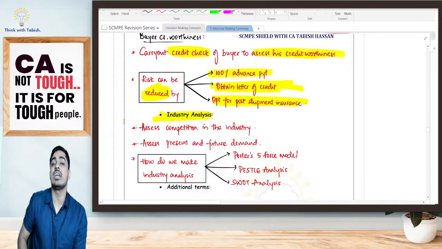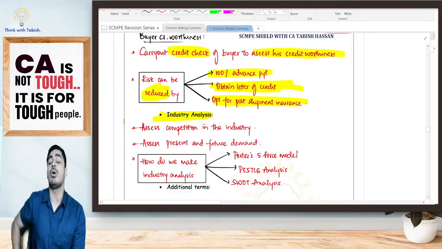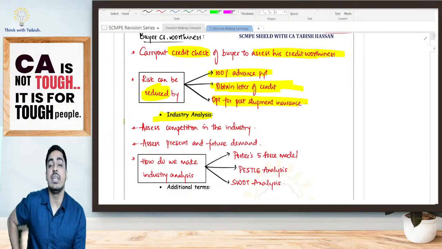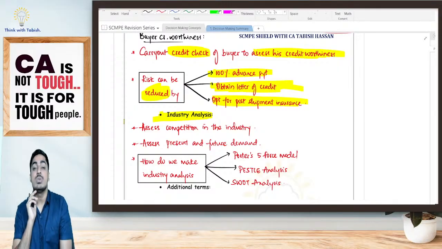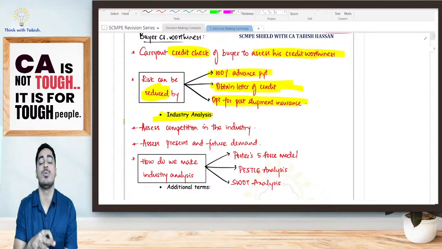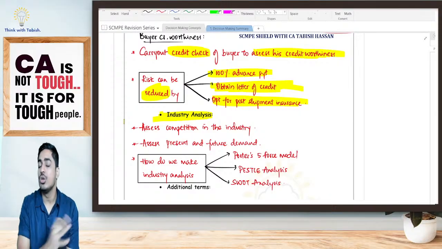Is my industry attractive or not? What if there are already too many competitors? There is no point of entering that market. Suppose one US company wants to enter into India and start a telecom business. Is this market attractive? Whether Indian market is attractive for telecom? No, it is not attractive.